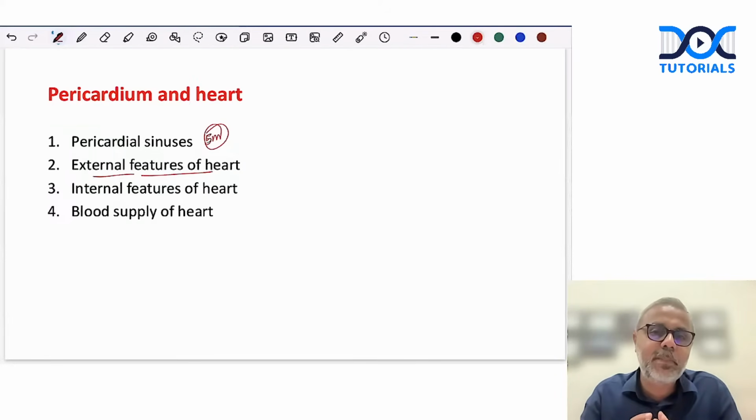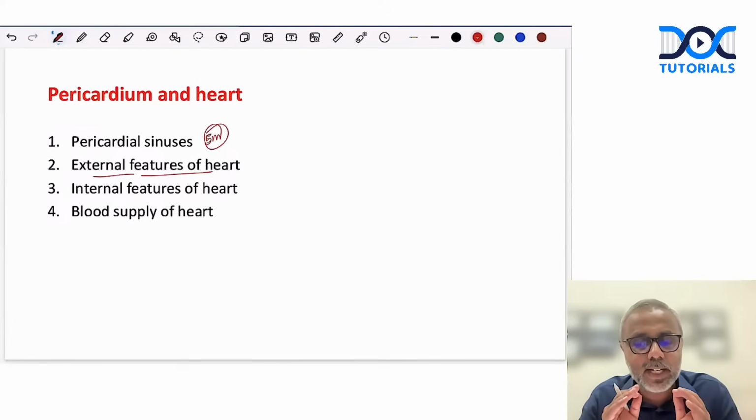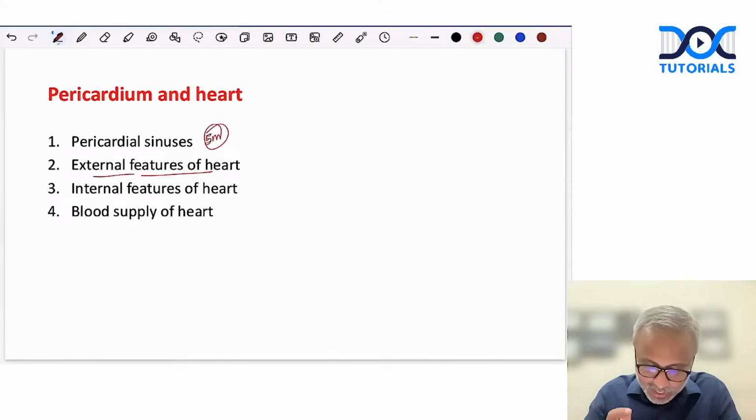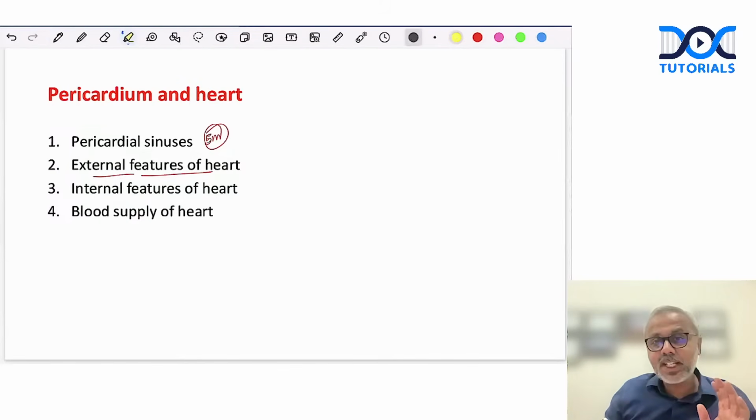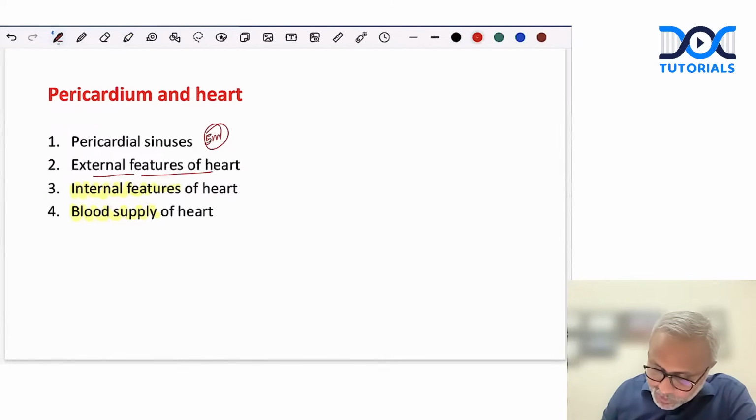Since you need to prepare for your practical also thoroughly from the chapter of heart, it is always advisable to go through the external features first. Then, if anything is asked in heart, it would more often be the internal features and then the blood supply. Even in the internal features, most often they focus only on the right atrium.